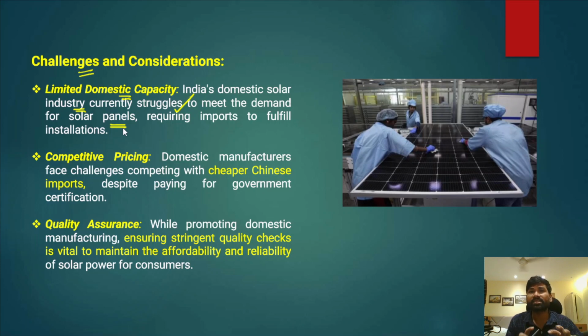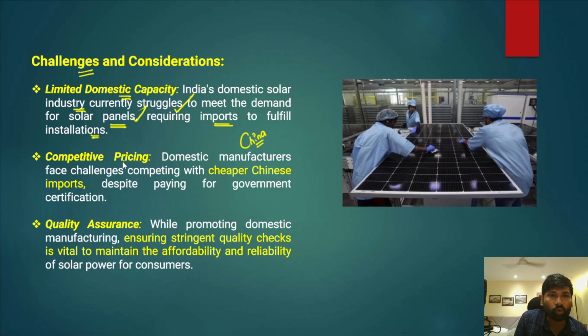However, the Indian industry still struggles to meet the demand, and at the same time it requires imports to fulfill the installations. Because of their inability to meet the demand, we have been excessively dependent on imports from other countries, particularly China. Since it has a lot of scope and potential, why should we not develop our domestic solar manufacturing industry? Because that has a lot of potential in creating employment opportunities, and that will also help us significantly scale up the energy generation from these solar panels.